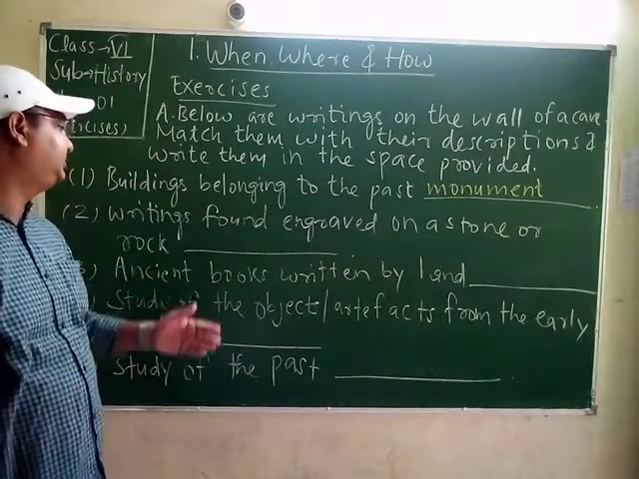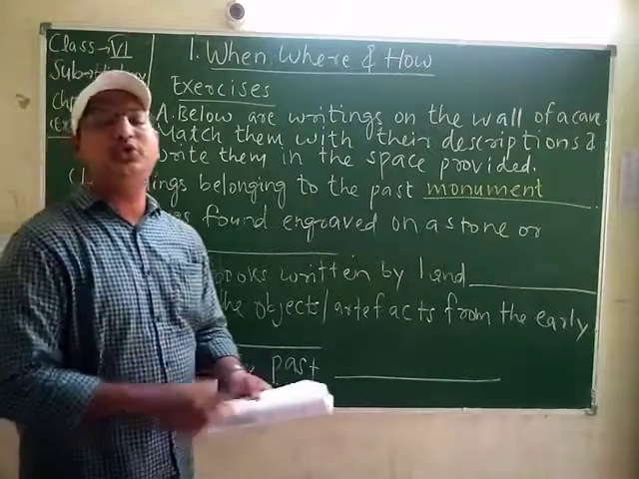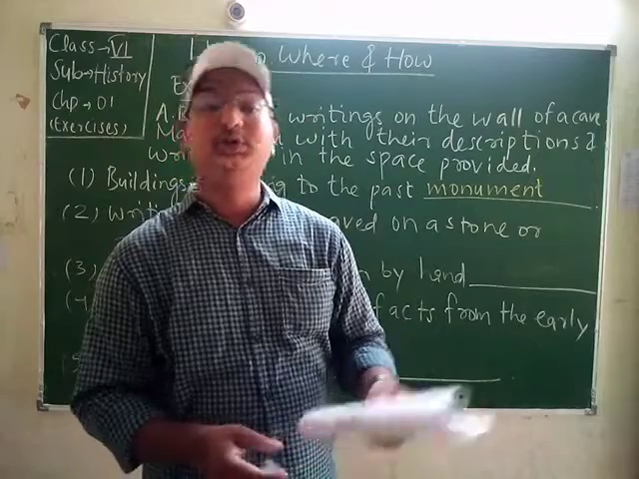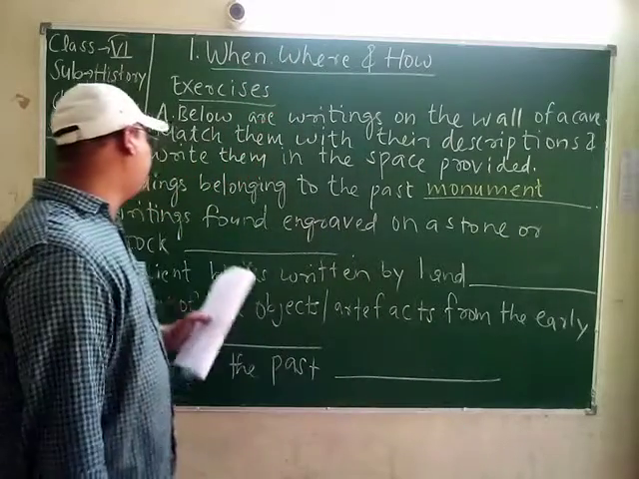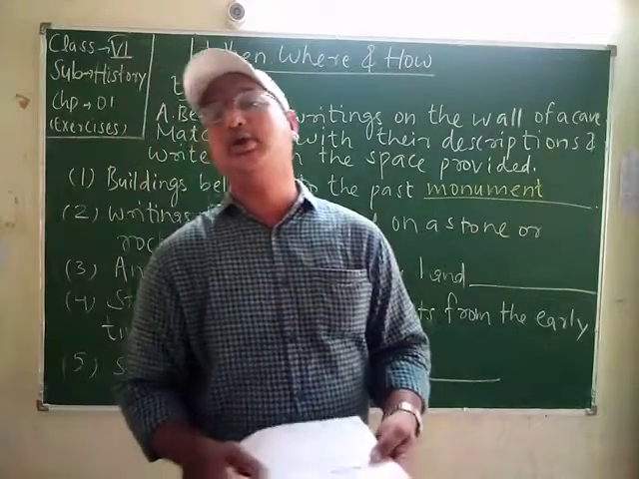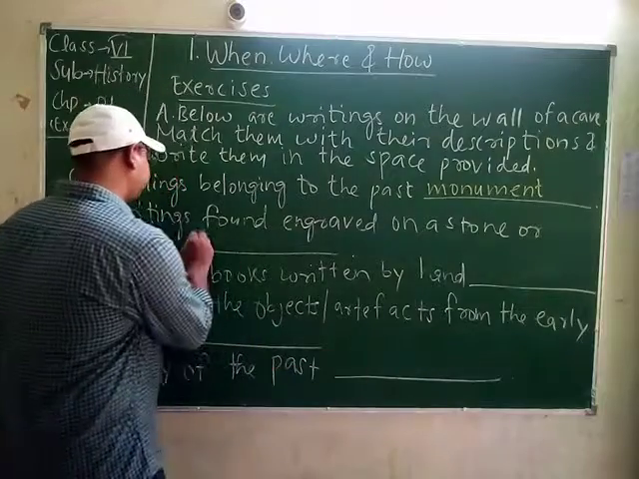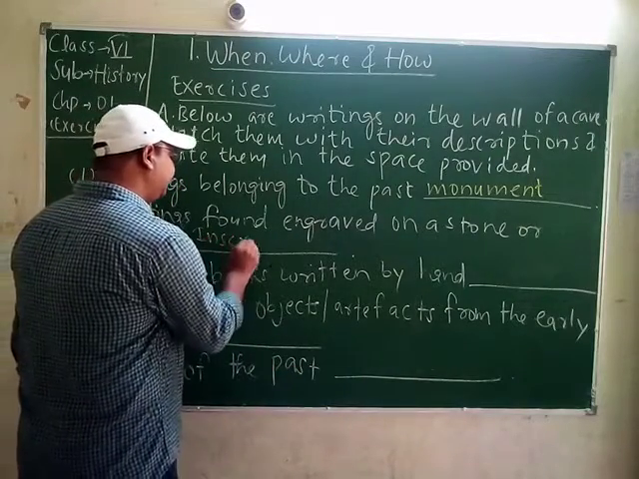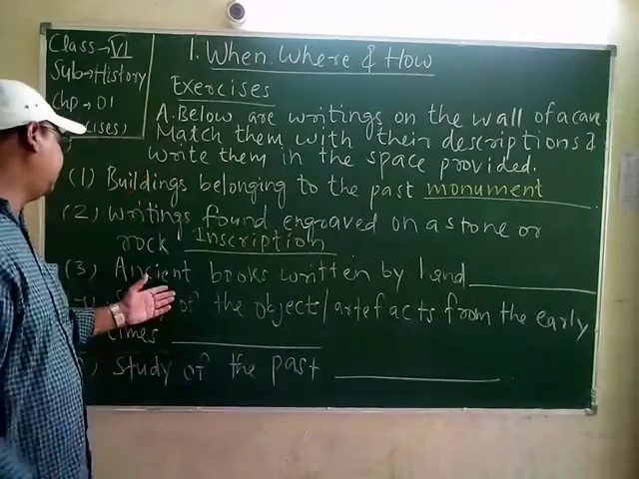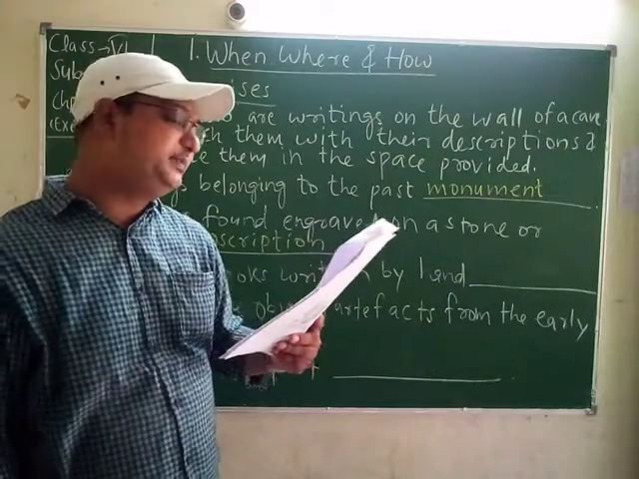Then the next one is writings found engraved on a stone or a rock. As I have told you, as there was no paper, the medium of writing or the platform was stone. It may be a rock, it may be walls, it may be iron or copper plates. The answer is inscriptions. Then the third one, ancient books written by hand. The next answer is manuscript.